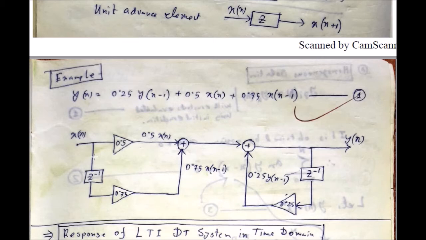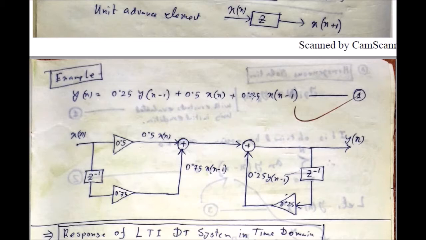So see how we are getting this equation. First look at the left hand side, that means the input side. At the input side you have already obtained x(n) here, and you have to prepare these two terms, the summation of these two terms. First, you already have this x(n) term. If you multiply that x(n) term by a multiplication factor of 0.5, then you will obtain the first term here. So x(n) is here already. Put a multiplication factor of 0.5 here. So at this point you are getting 0.5 x(n).